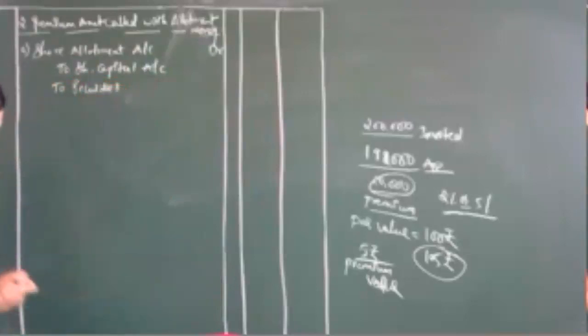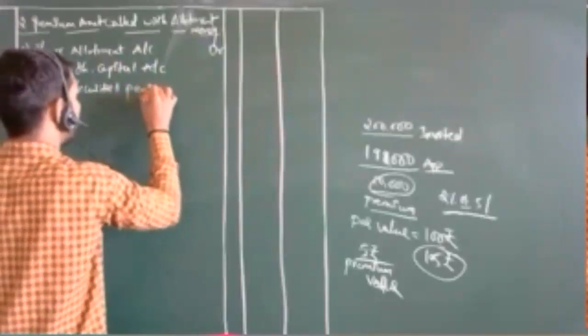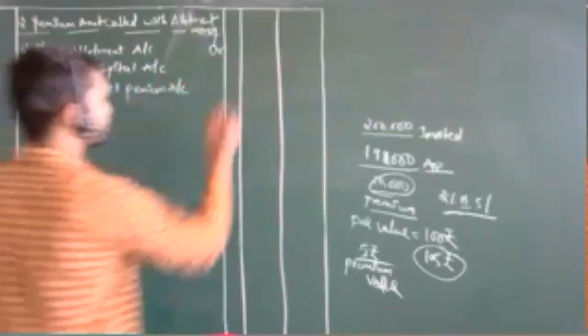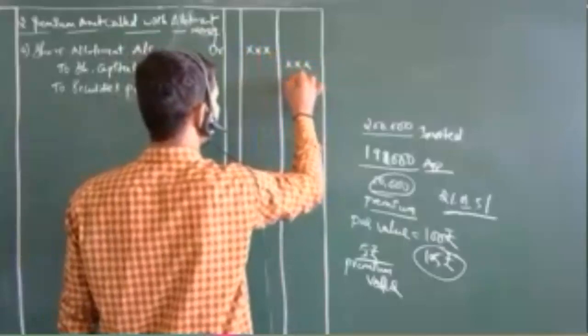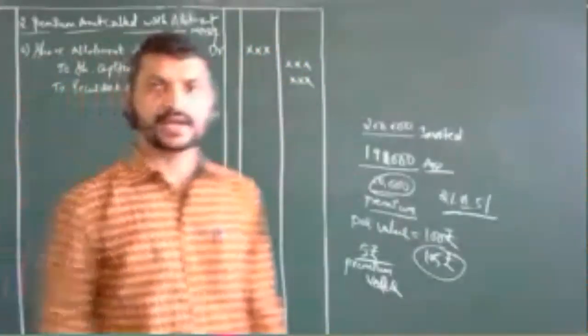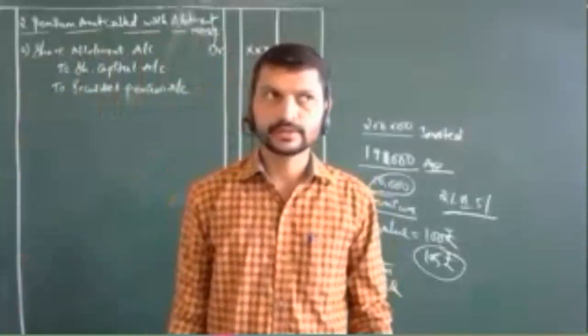As I have told you about this part, where we mention these things, why we collect them, and where we record them: on the liability side under the head of reserves and surplus.